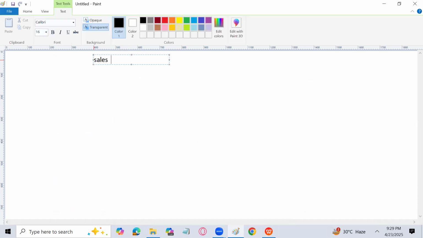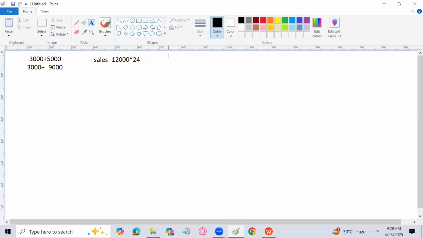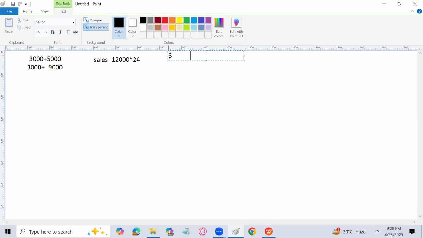We'll start with the revenue or sales. Now, how many units are we going to produce? It was 3,000 plus 5,000 in the past, but now the customer has placed an order for 9,000 units, and the 3,000 units will still be there. So that is going to be 12,000. We are going to prepare a marginal cost statement for 12,000 units, and the selling price is going to be 24. So what is the sales first of all? 288,000.